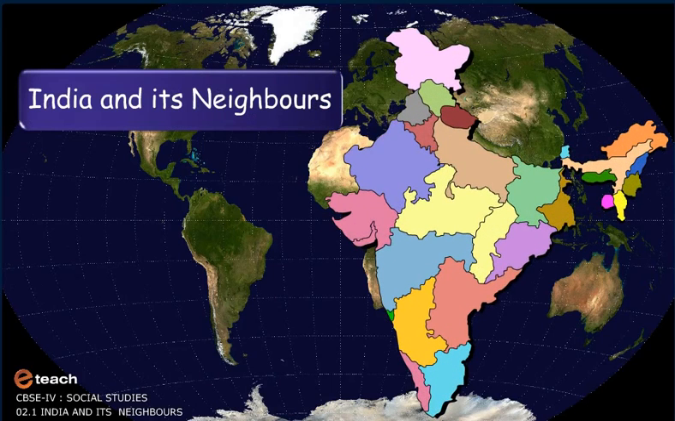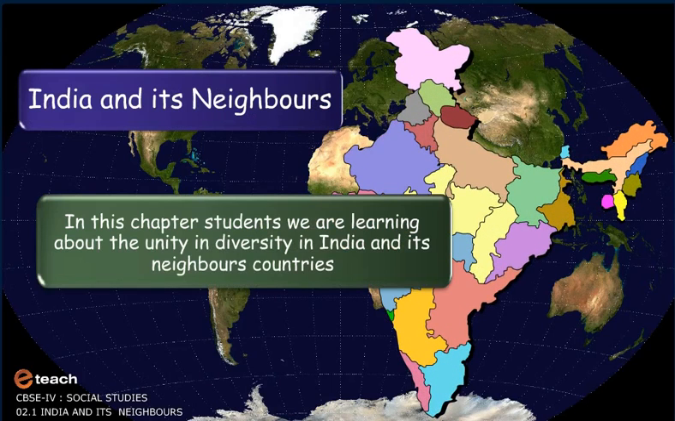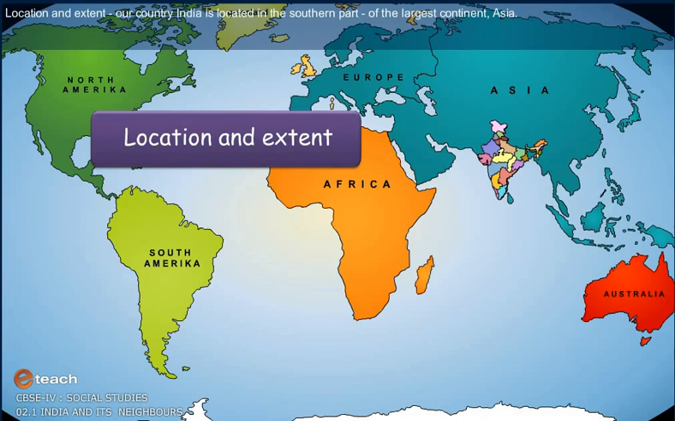and its neighbors. In this chapter, we are learning about unity and diversity in India and its neighboring countries. Location and extent. Our country India is located in the southern part of the largest continent, Asia.